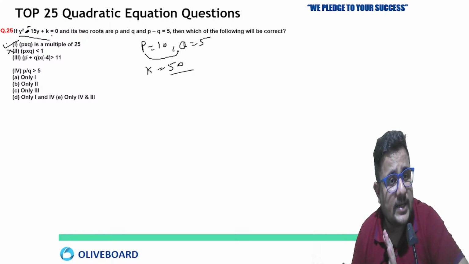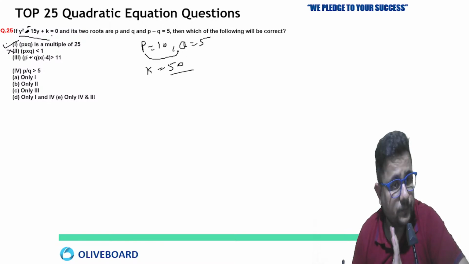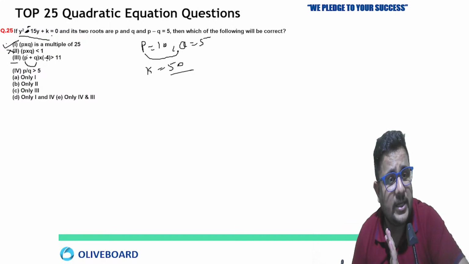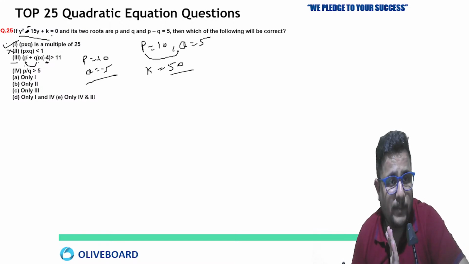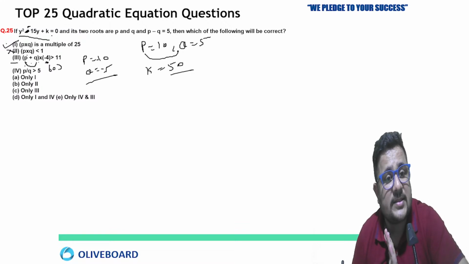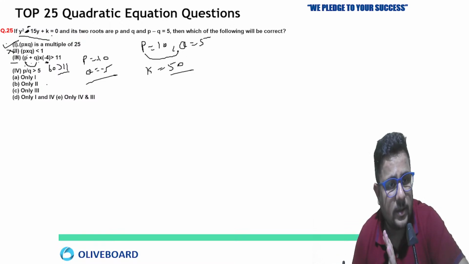The second one is incorrect. Now the third one, P plus Q multiply minus 4. So P plus Q is what? That is minus 15, because P is minus 10, Q is minus 5. Remember that. So minus 10 minus 5 is minus 15, multiply minus 4, so this is 60. 60 is greater than 11. So first and third. Is there any option like that, first and third given? Okay, the fourth one is also there.